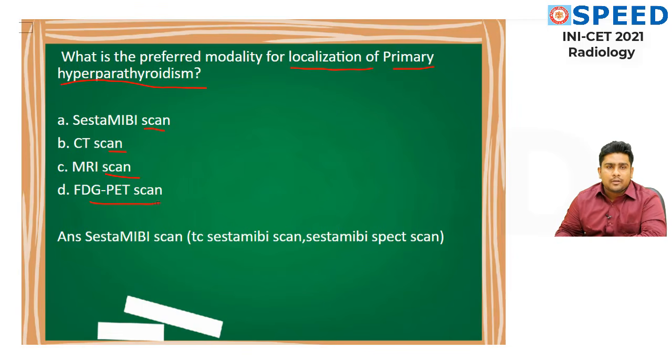I am going to tell you how to come to the correct answer, how to eliminate the other options which are wrong. So basically, Sestamibi scan can also be given as technetium Sestamibi scan, and the most appropriate way is the Sestamibi SPECT scan, which is what they should have given. And this is a potential area for future MCQs. I will discuss with you.